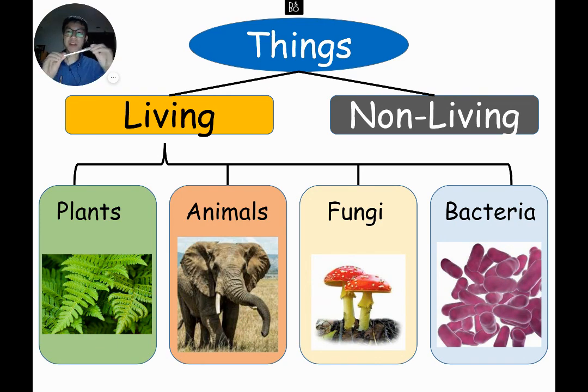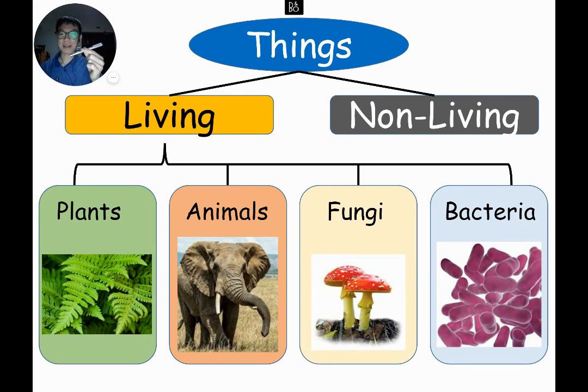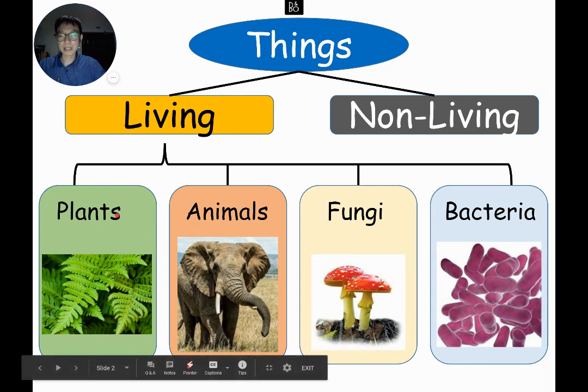This pen is a non-living thing. What this means is if I water my pen every day, I give it food, I give it air, I give it water, will the pen grow bigger and bigger? No, this pen will remain exactly the same size. It will not grow bigger, it will not reproduce, and it will not respond to changes. So if I hit my pen, it won't fight back against me. So a pen is an example of a non-living thing, but we have looked at examples of living things.